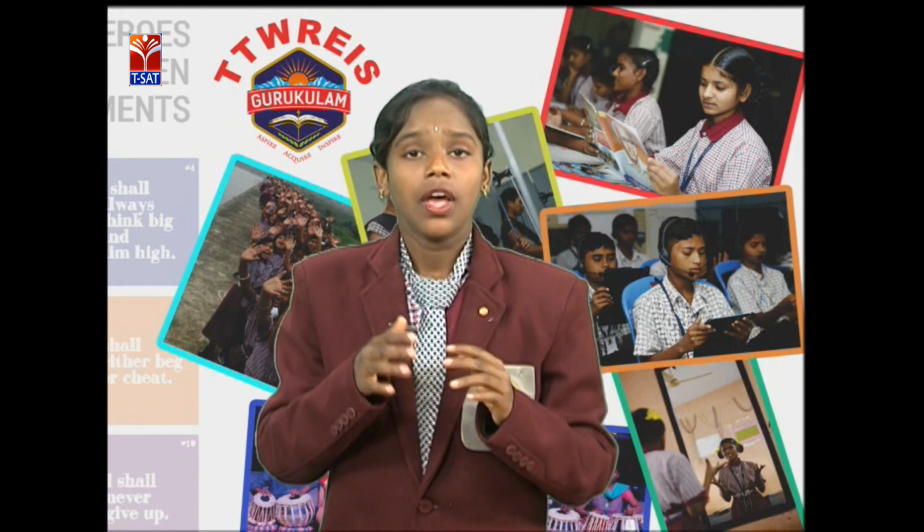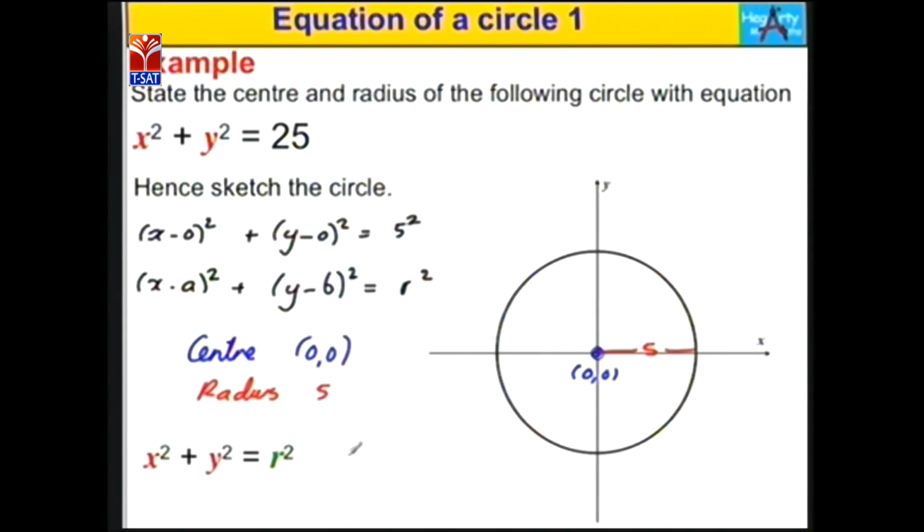So (x − 0)² comes to x², because in the place of b we have 0. By comparing with the standard form equation (x − a)² + (y − b)² = r², we clearly say that the center of this circle is (0, 0) and the radius of the circle is 5.